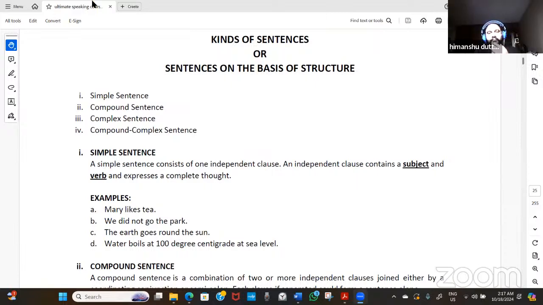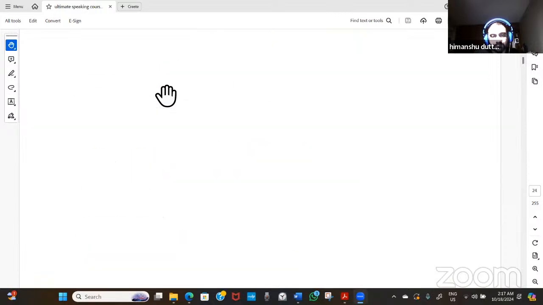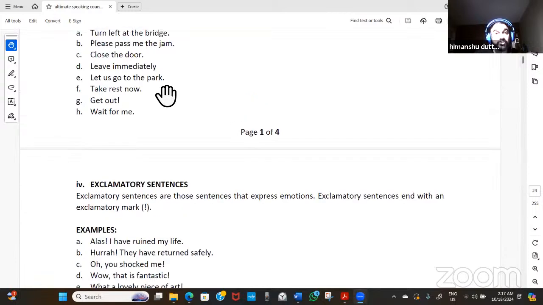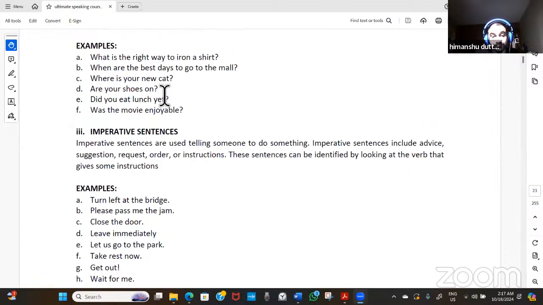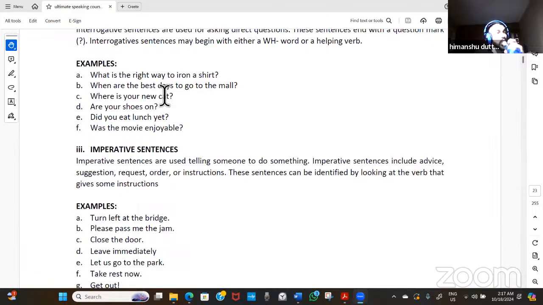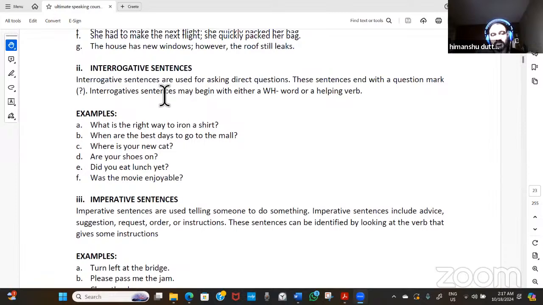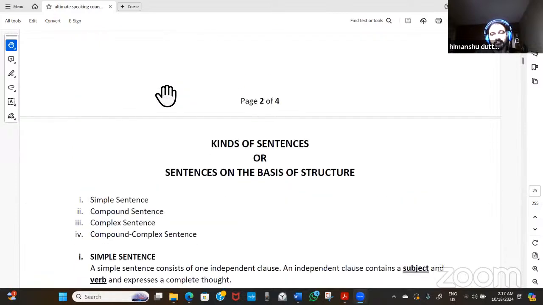I'm back. So earlier we talked about the kinds of sentences based upon the function, the way they function: declaration, interrogation or exclamation, and imperative sentences, when somebody is asking or requesting you.